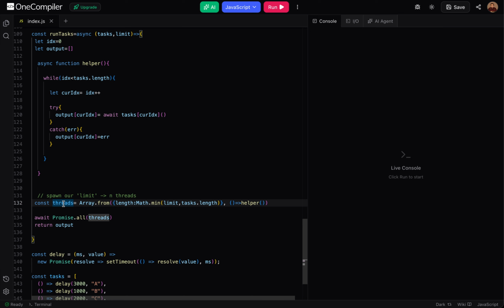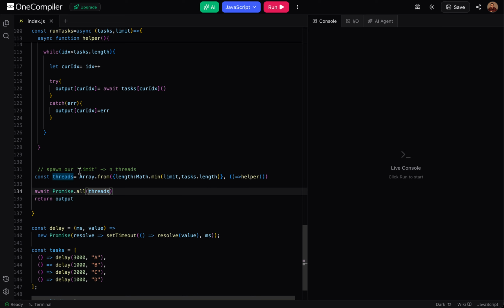The threads array is nothing but an array of output promises, which will have this asynchronously available output array, like output for that particular index. And when we give this to Promise.all, it will execute both the threads, like we have given there, 2 threads. So let's say 2 threads, 3 threads, all the threads in a concurrent manner, and each thread will take the values from here. So our function will keep going, and once all the threads are executed, we will get the output.